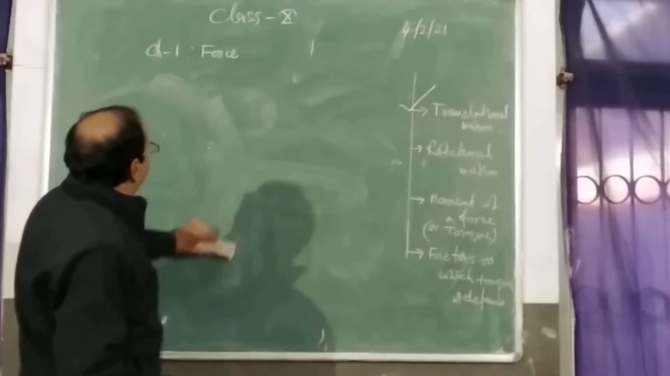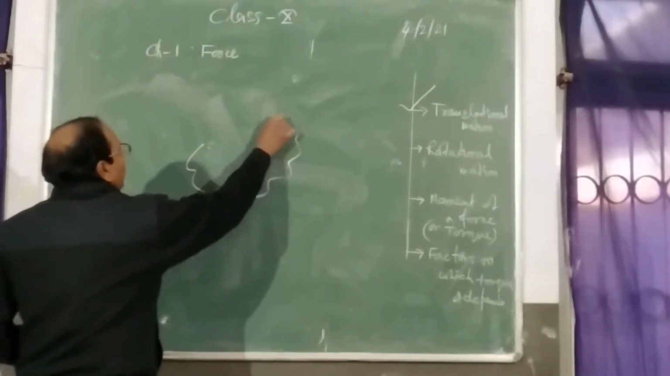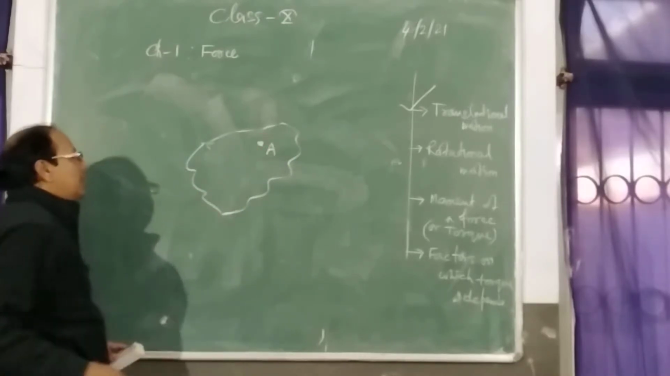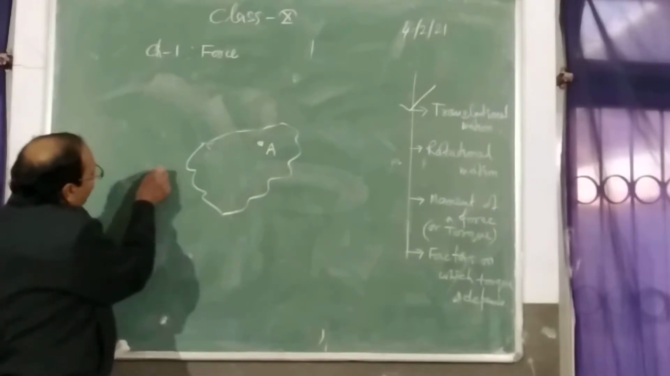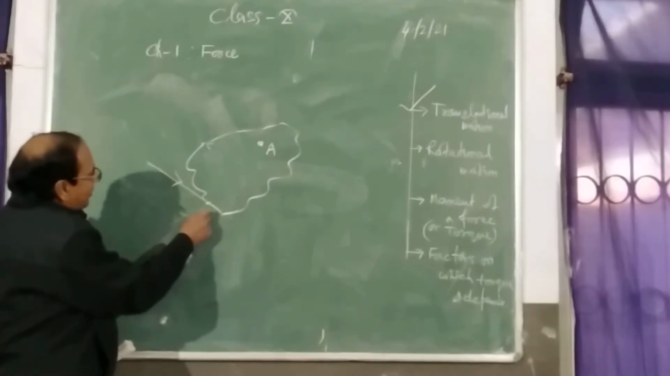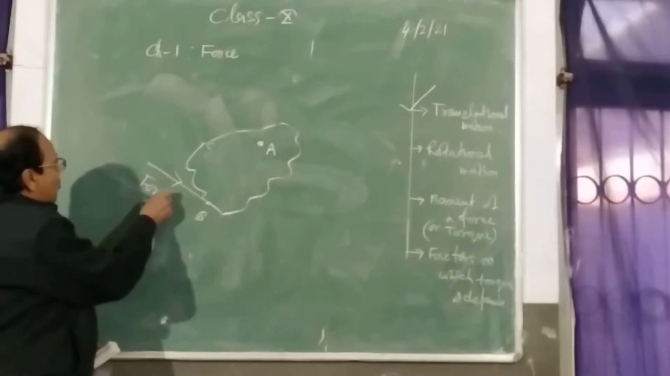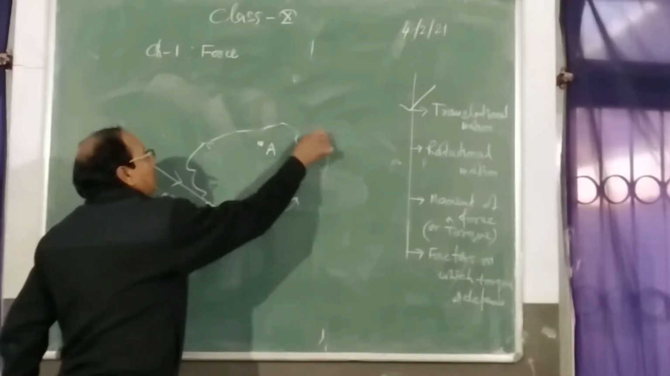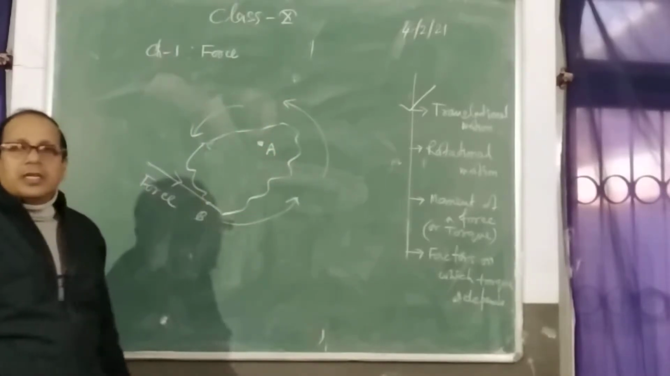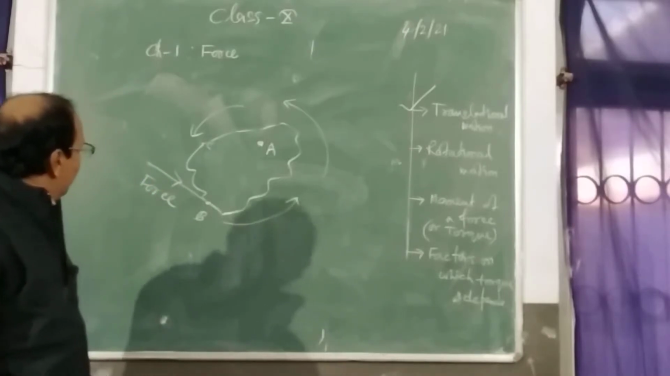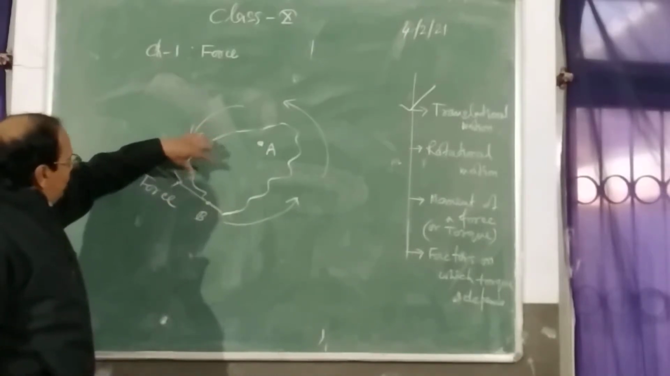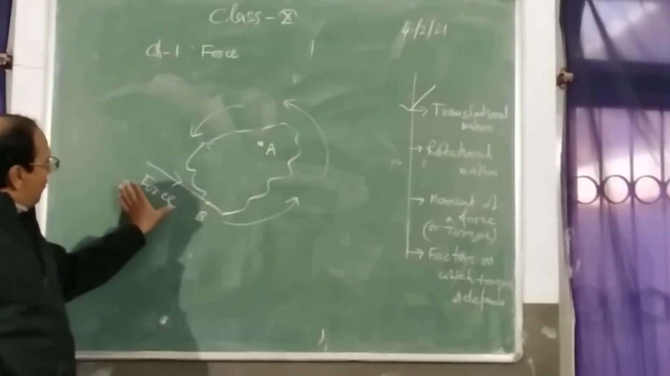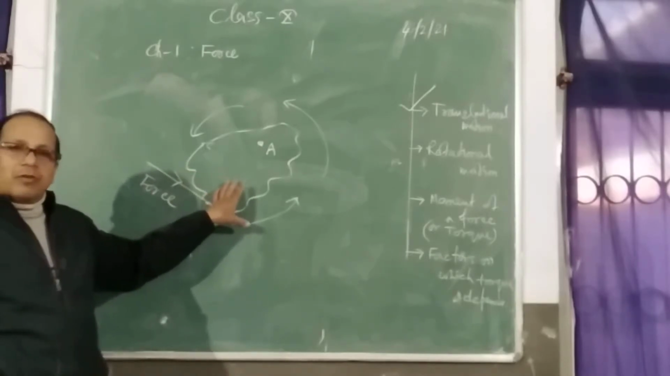Now suppose a body is fixed. I am using another body, say this body, at point A it is fixed, and I am applying a force at point, say, B. Now what will be happening to this body? The body starts rotating in this direction, better to say in anti-clockwise direction. Now if the force is more, then the turning effect will be more. If the amount of force is less, the turning effect will be less.